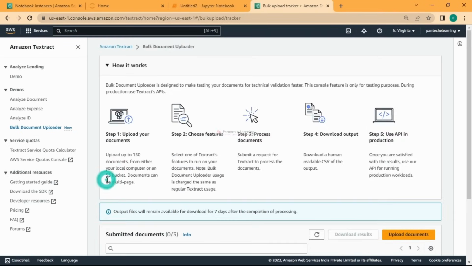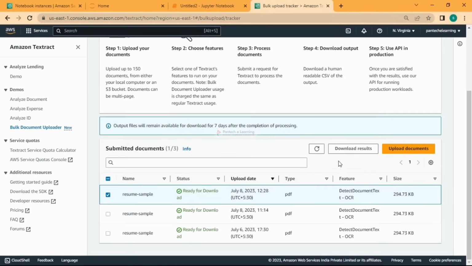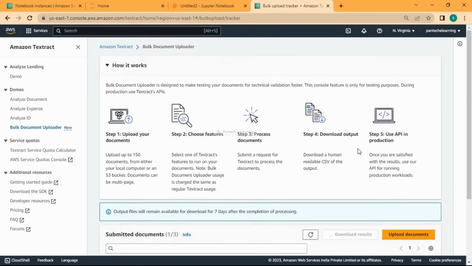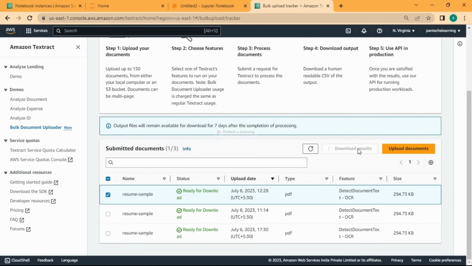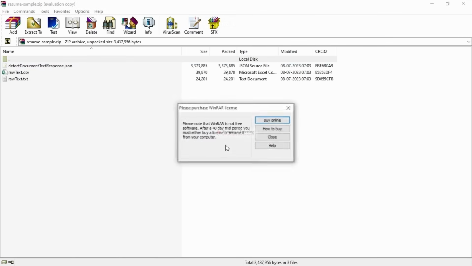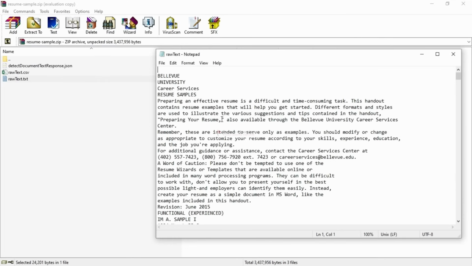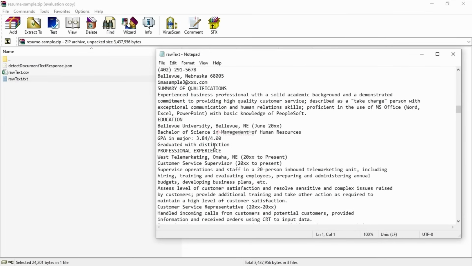It's processing. Let it process and we'll continue with that. Yeah, it's ready for download. Once it is done, you can select it and then download the results. Once it is downloaded, you will get a WinRAR file where you can extract all the outputs. For example, if I open this, see here, I have the JSON response, CSV file, and the raw txt file. This is what has been extracted from that sample resume.